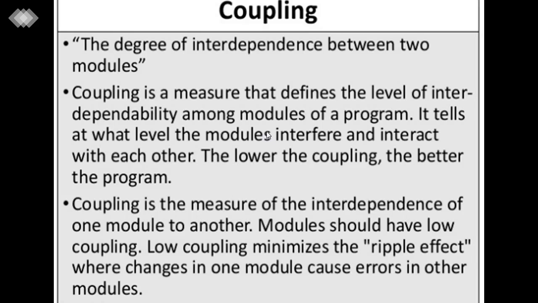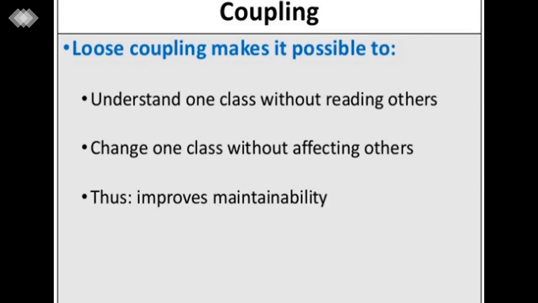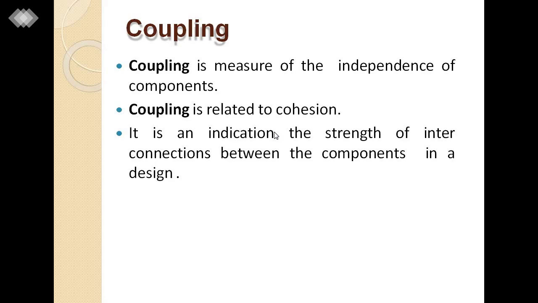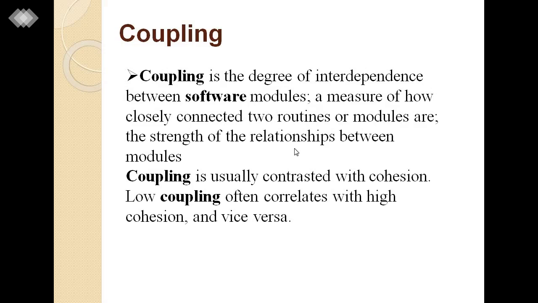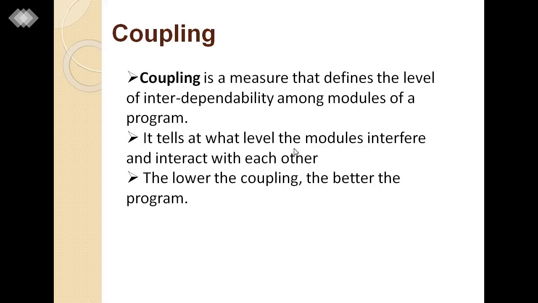We also covered the definition of coupling and what makes loose coupling possible, in three steps, along with some introductory terms of coupling.